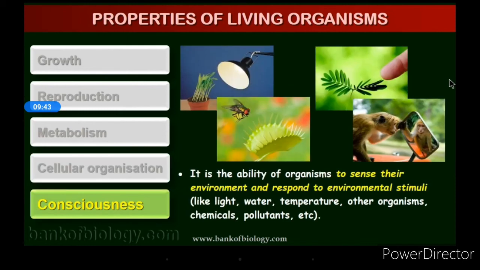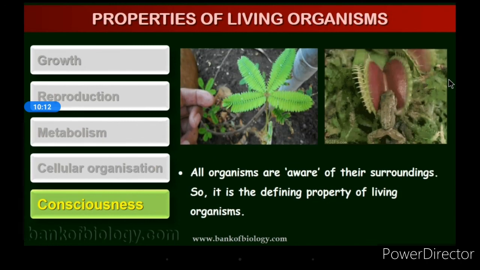And next is the consciousness. So consciousness means it is the ability of an organism to sense their environment and respond to environmental stimuli like light, water, temperature, other organisms, chemicals, pollutants, etc. So one simple example, you know about the touch me not. Yes, and which you have already learned in your 10th standard, that is hydrotropism, then phototropism, chemotropism, etc. So all organisms are aware of their surroundings. So it is the defining property of a living organism.